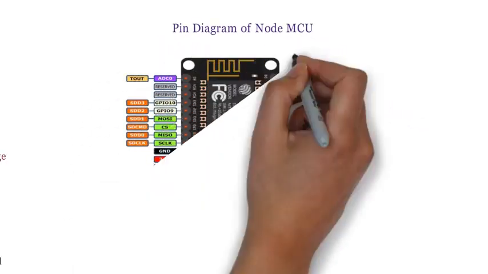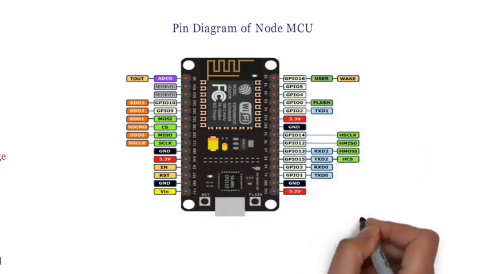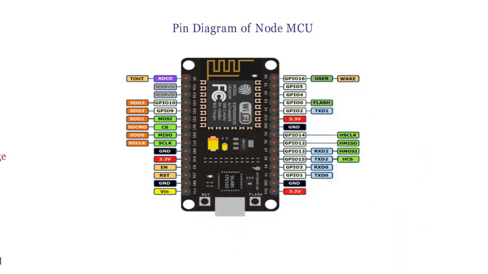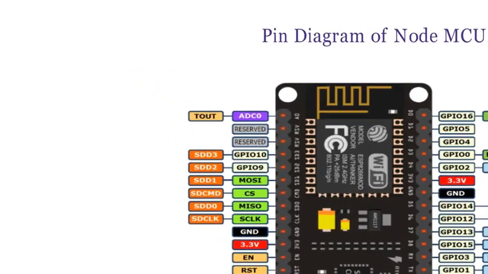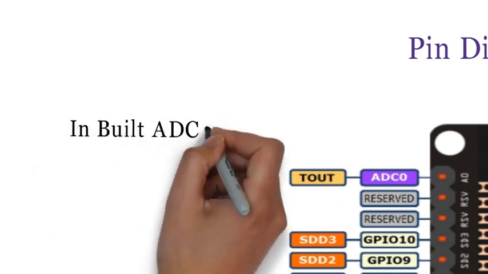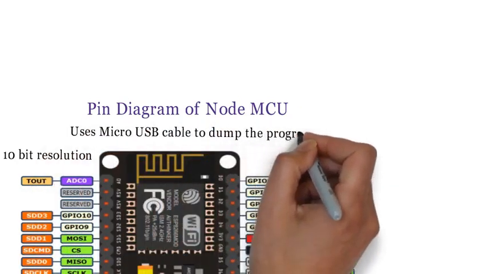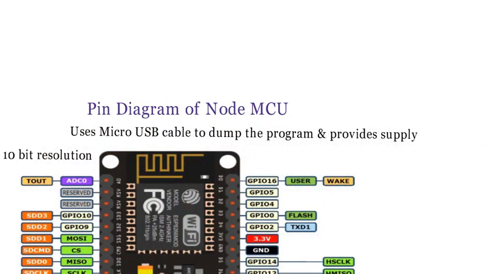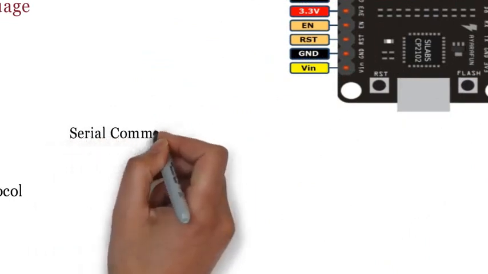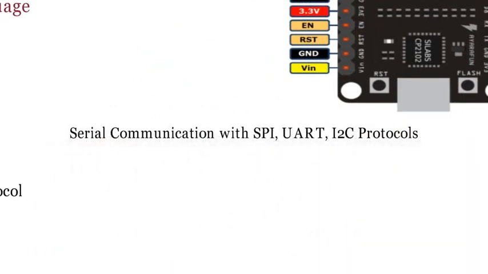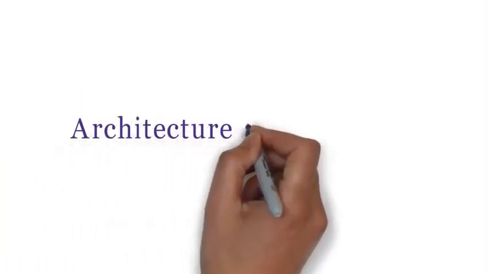This is the pin diagram of Node MCU. It has 30 pins. 13 pins are GPIO pins, 4 pins are ground pins, 3 are 3.3 volt pins. These are dedicated. There is one ADC pin, an inbuilt ADC with 10-bit resolution. This board uses a micro USB cable to dump the program and provide the supply to it. We provide serial communication with SPI, UART and I2C protocols.